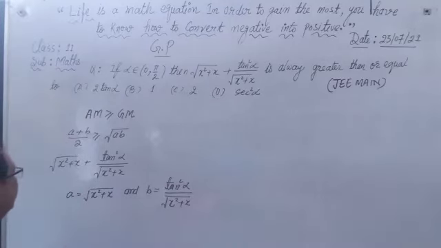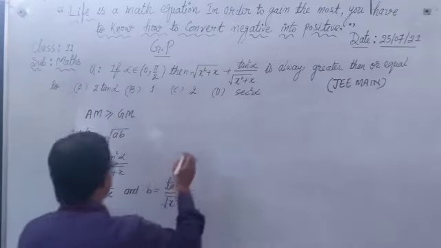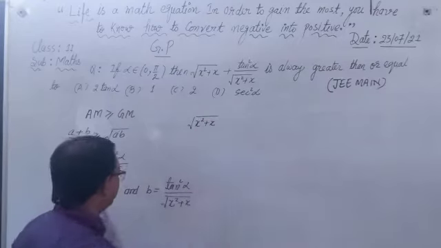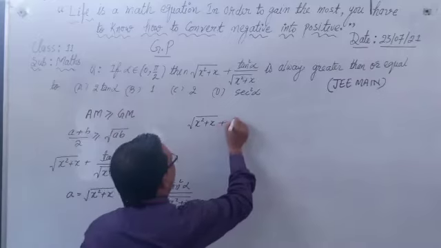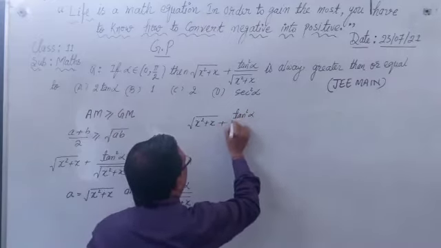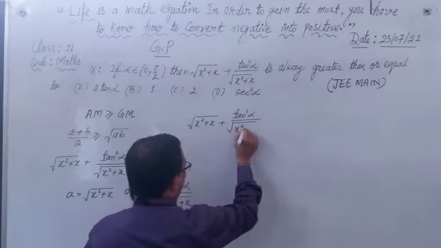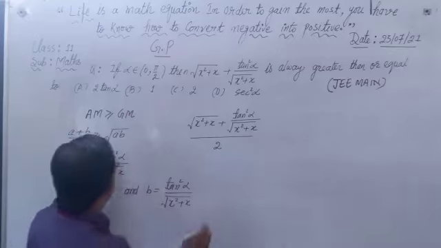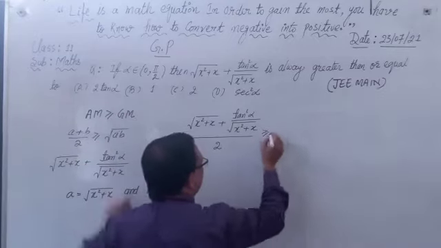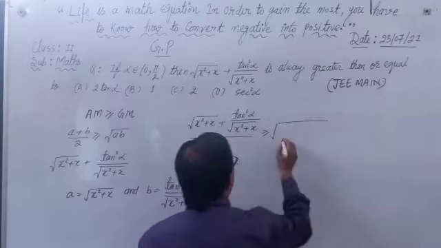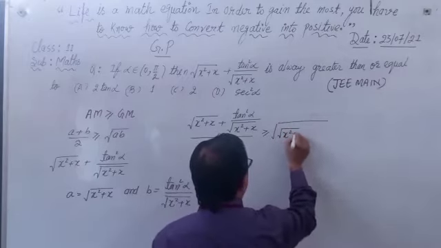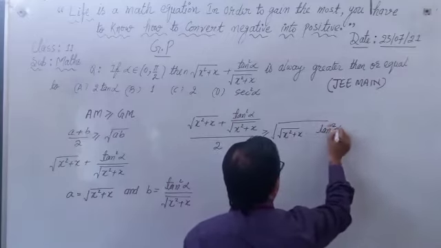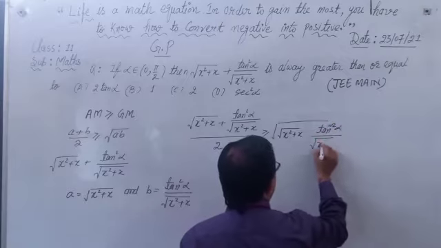So we get, a is root(x square plus x) and b क्या है आपका plus tan square alpha upon root(x square plus x), and whole thing divided by 2 is greater than or equal to root of a into b, where the value of a is root(x square plus x) and b is tan square alpha upon root(x square plus x).